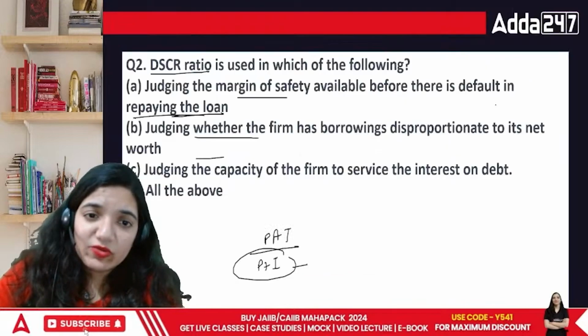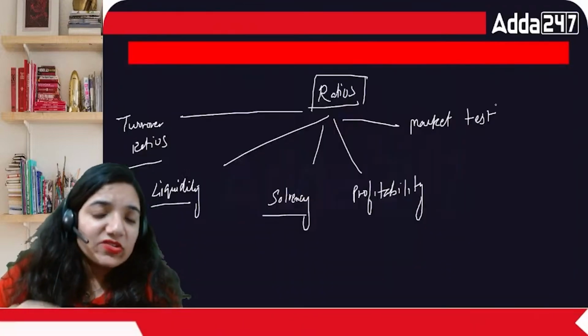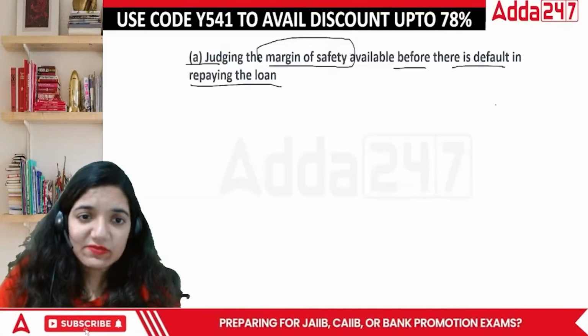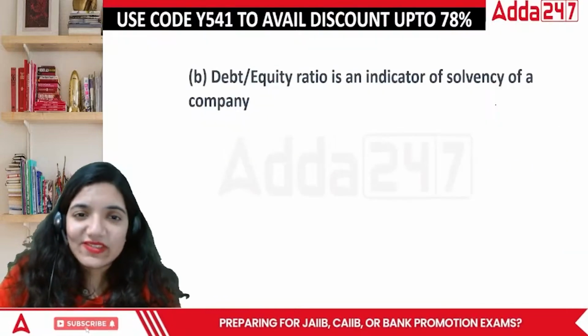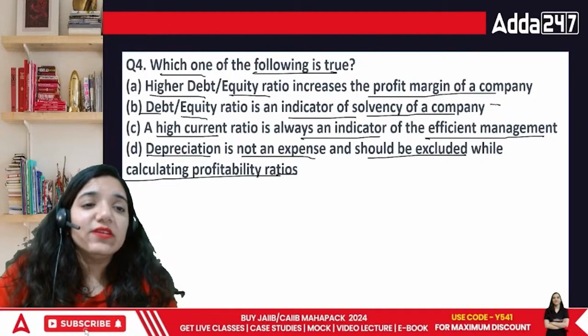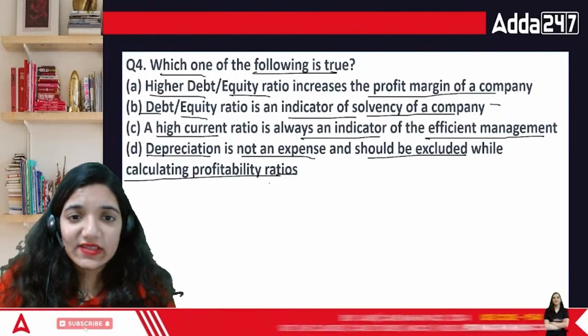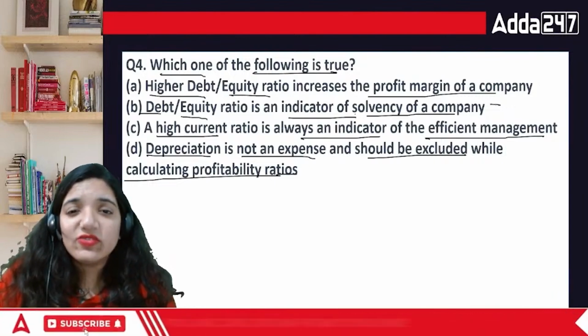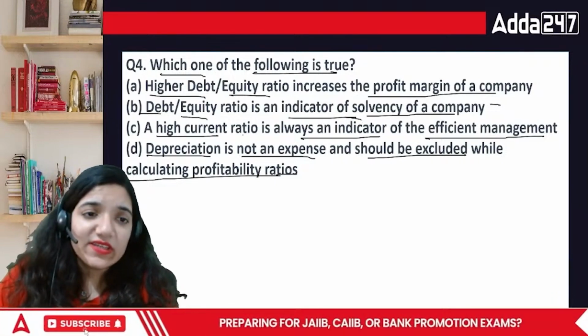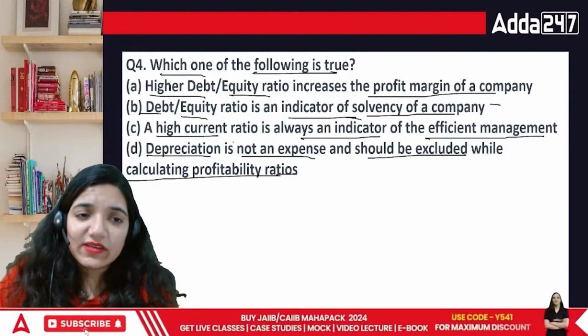Acha, there is one more point. I had written solvency ratios already. Yes, I didn't miss it out. I was thinking I missed out the solvency, but we did it. Acha, now the answer in this case, it is an indicator of solvency ratios.